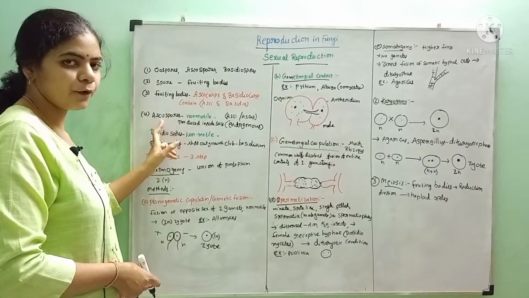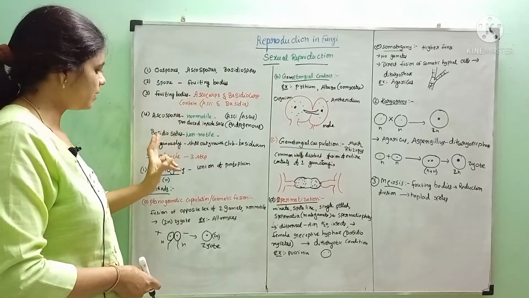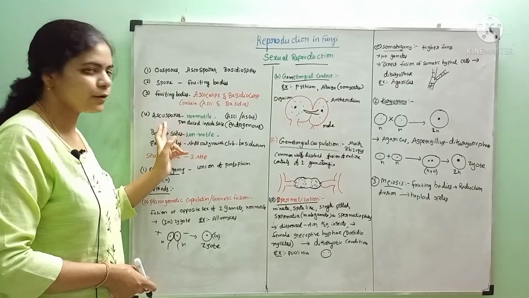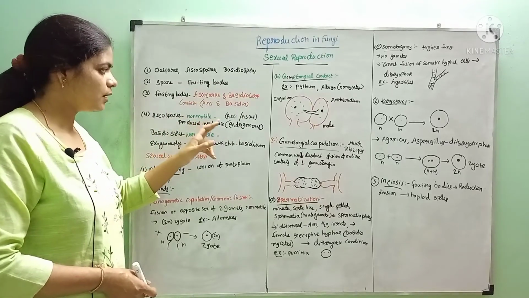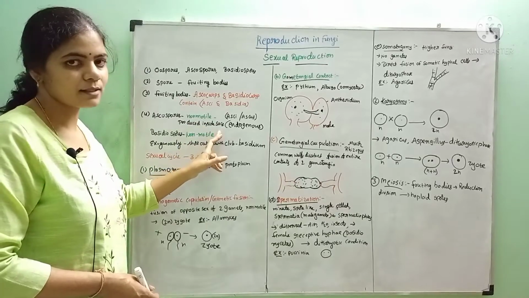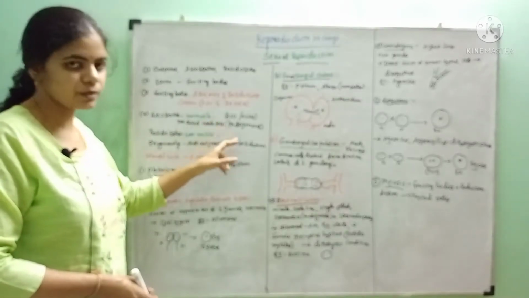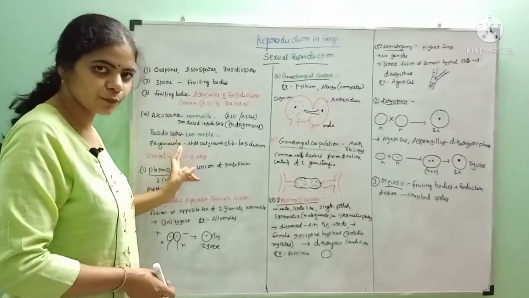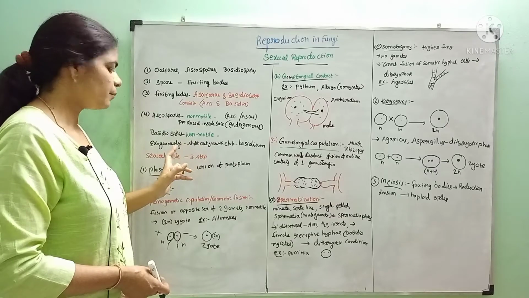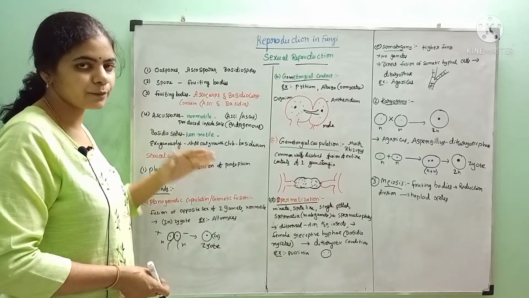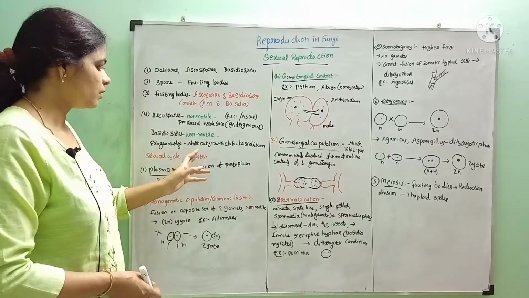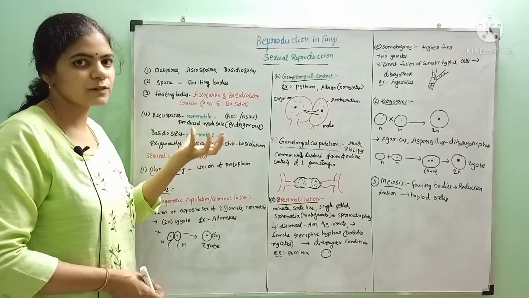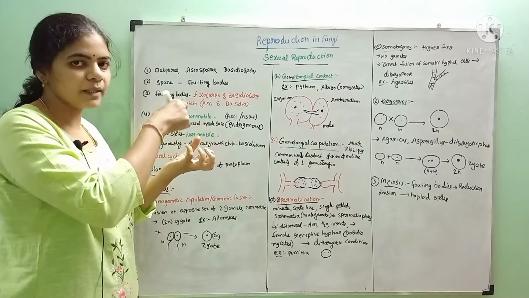Ascospores are formed on ascocarps. Basidiospores are produced on basidiocarps. Ascospores are non-motile structures. They are produced inside the sacs, hence they are called endogenous. Whereas basidiospores are also non-motile, but they are exogenously produced. They are produced outside the sac. There is no sac at all. A short outgrowth called a club-shaped structure is present, which is called the basidium. On the basidium, these